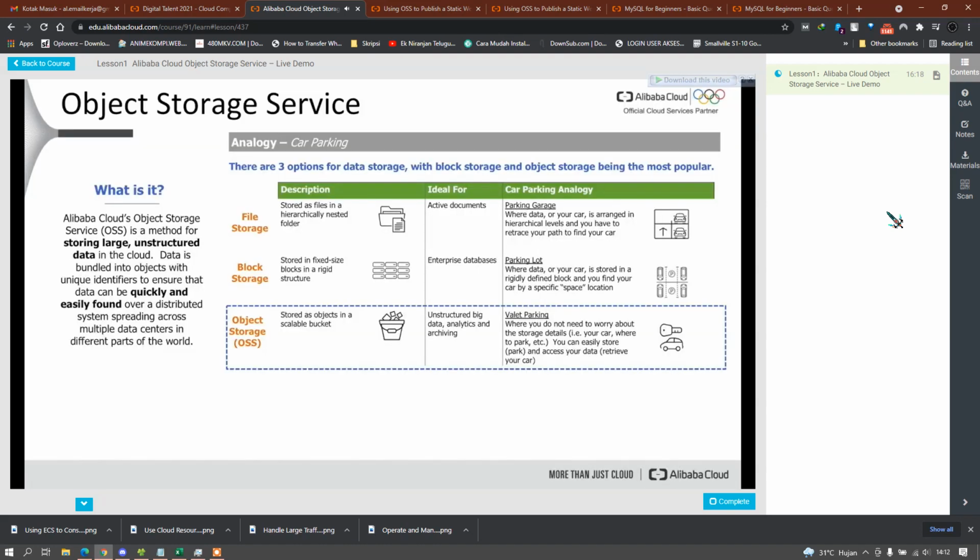So what is OSS? OSS is Alibaba Cloud's object storage service, and it provides really a simple means for storing large unstructured amounts of data in the cloud. Many terabytes if you like. We don't put a hard limit on the amount of data that you can store on OSS. So it's really similar to, for example, Amazon S3 or commercial end user offerings like Dropbox. So it's really ideal for huge amounts of unstructured big data.